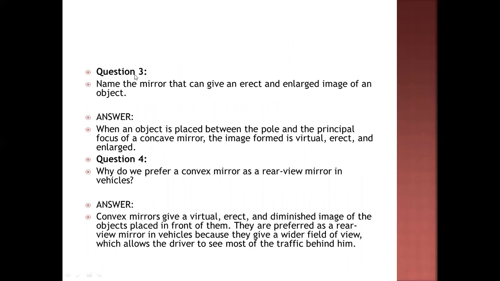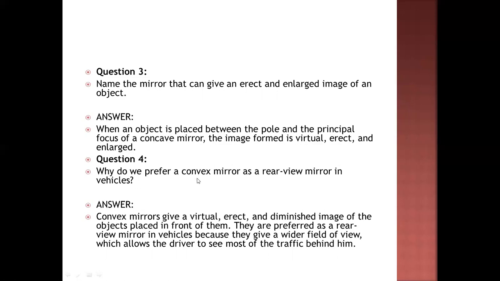Next question: name the mirror that can give an erect and enlarged image of an object. This we already did in the case of teeth and the shaving mirror, everything. When an object is placed between the pole and focus of the concave mirror, the image is virtual, erect and highly enlarged. This is your last case of the concave mirror.